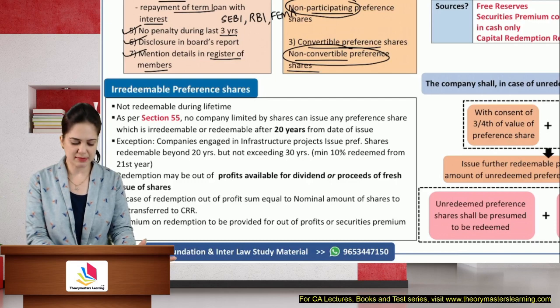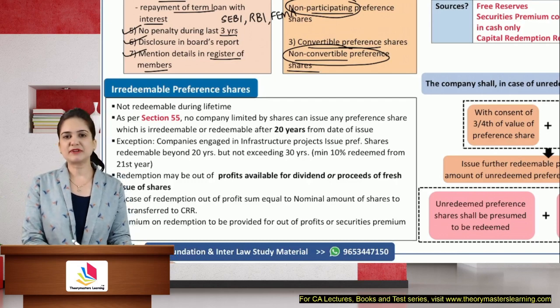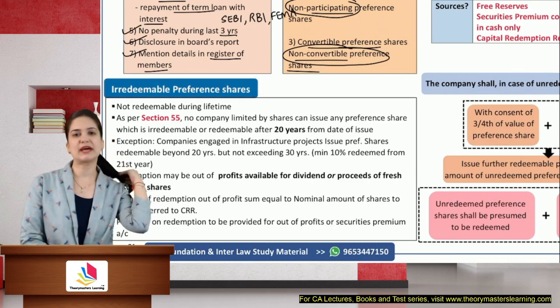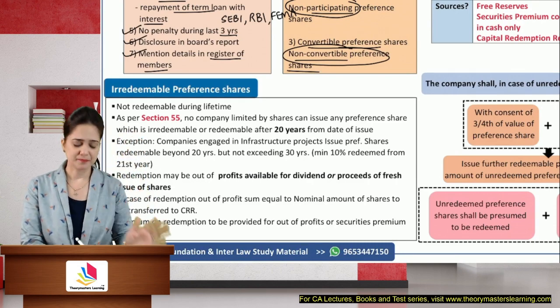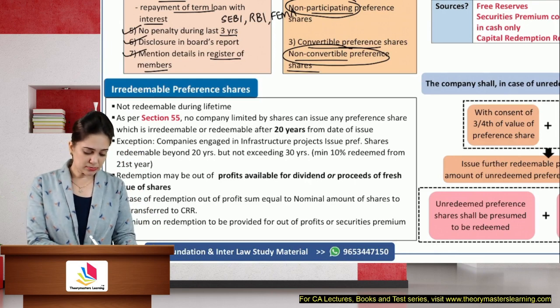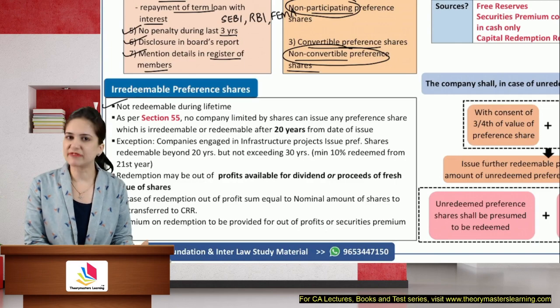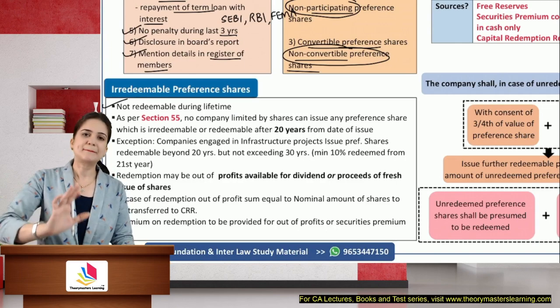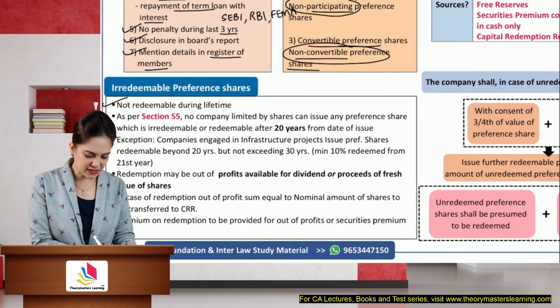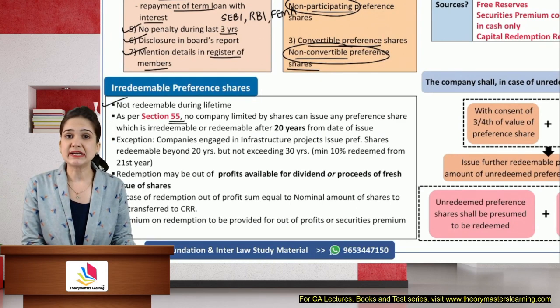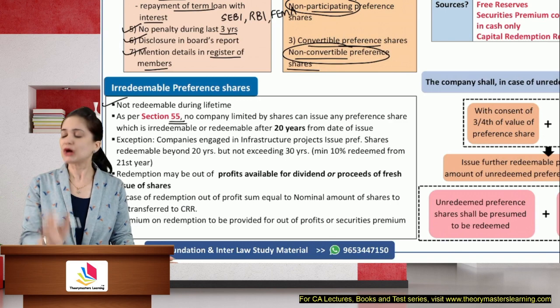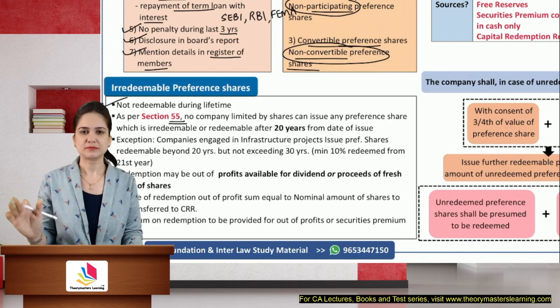Redeemable and irredeemable preference shares. Redeemable preference shares are those which will be redeemed, and irredeemable are those which are not redeemed during the lifetime. They will be redeemed at an event which may not happen, like winding up. They are not redeemable during the lifetime. They will be redeemed at the time of winding up. Our Companies Act under section 55 does not allow a company to issue irredeemable preference shares. You have to redeem them.